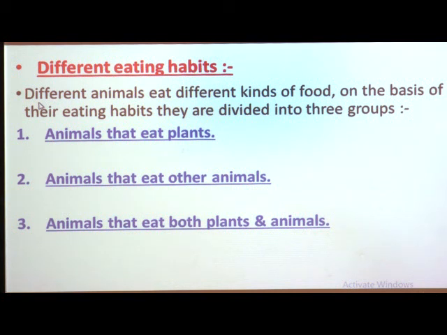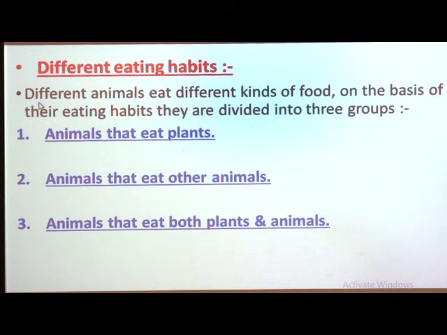So, some animals eat only plants or the food that they get from plants, some animals eat the meat or flesh of other animals as their food, and some animals eat the food that they get from plants as well as the flesh of other animals.